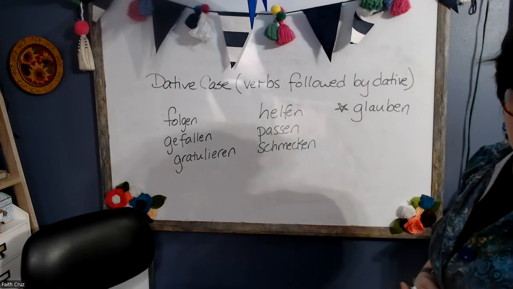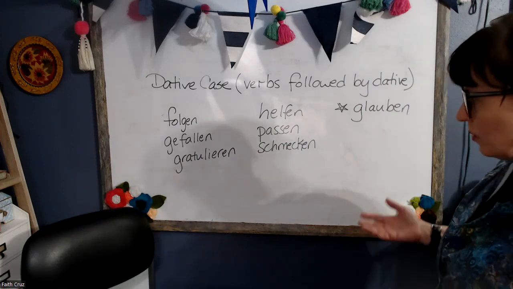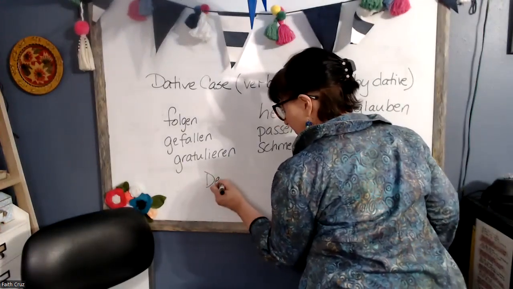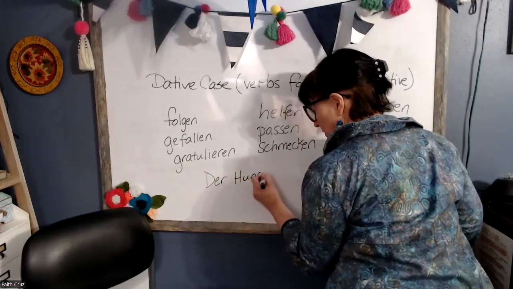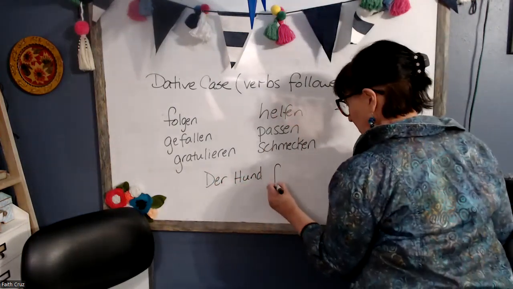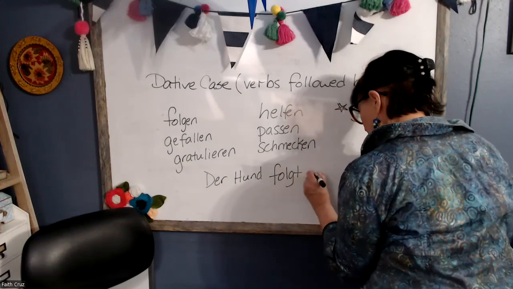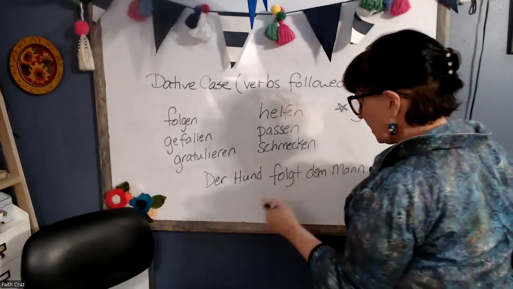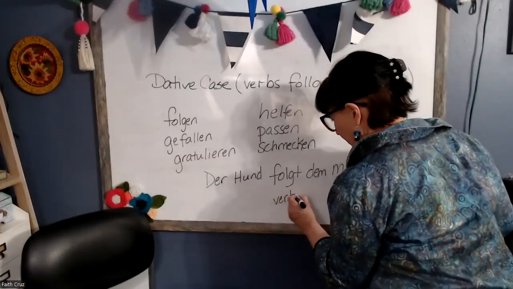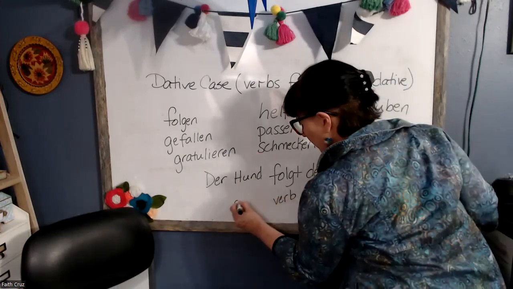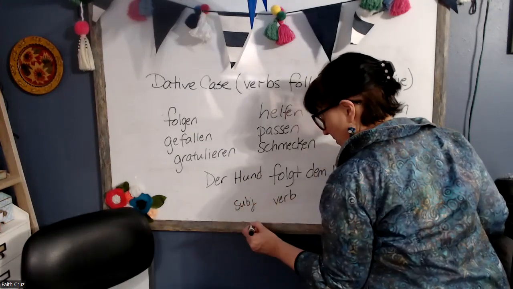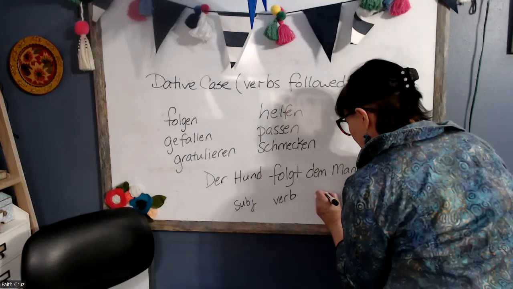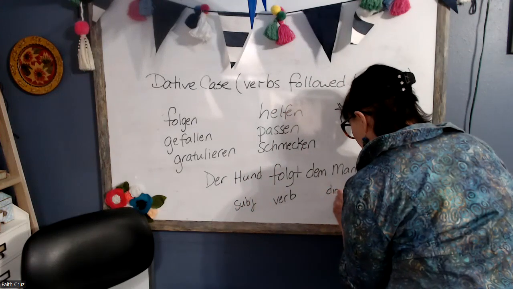So let me give you a few examples. So I have the verb folgen, which means to follow. So if I want to talk about the dog following the man, all right, what's happening? Following. There's my verb. Who is following? The dog. He's my subject. Whom is the dog following? He's following the man. So the man is my direct object.